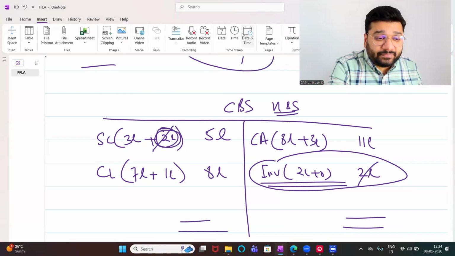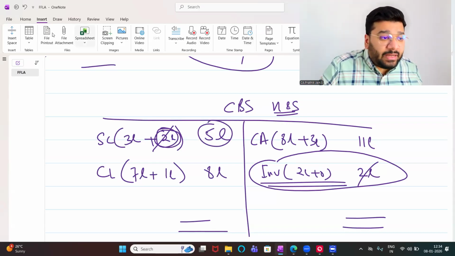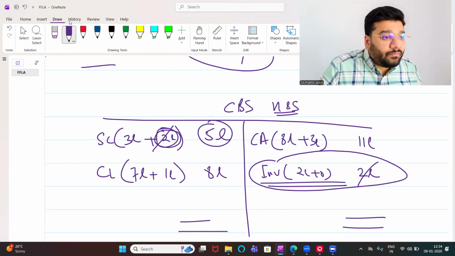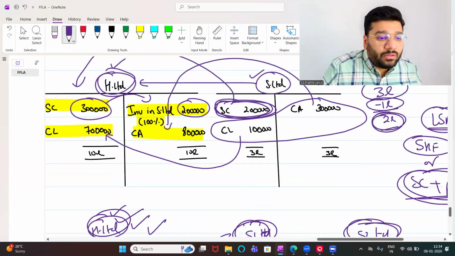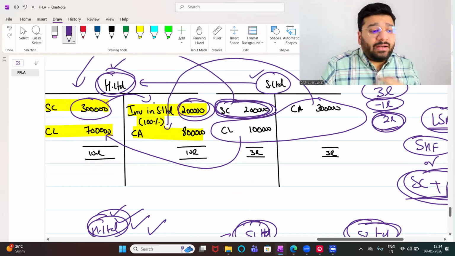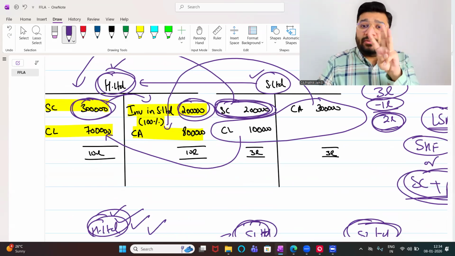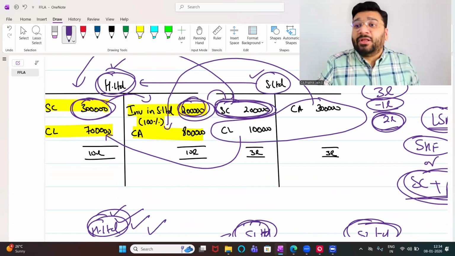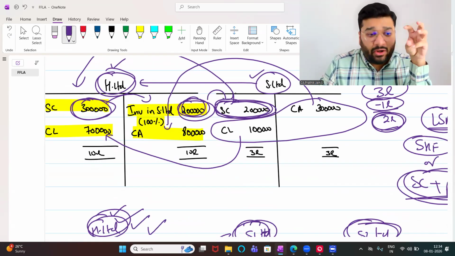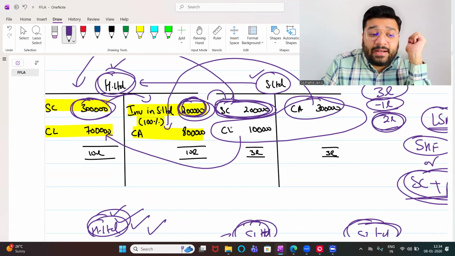How, sir? Now tell me one thing. This 2 lakh is nothing but money given or contributed by owners of H Limited. Holding company has contributed 3 lakh rupees. Out of that, 2 lakh rupees we have invested in the subsidiary company. Using the holding company's investment, the subsidiary company has obtained current asset and current liability.